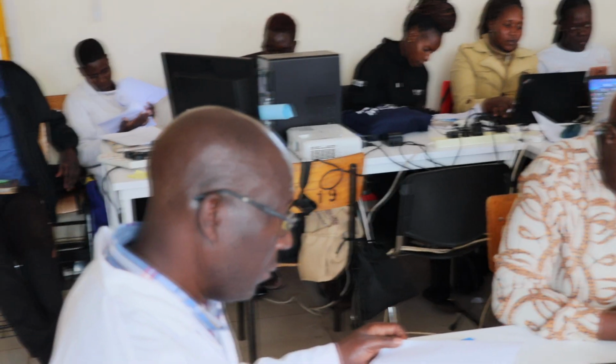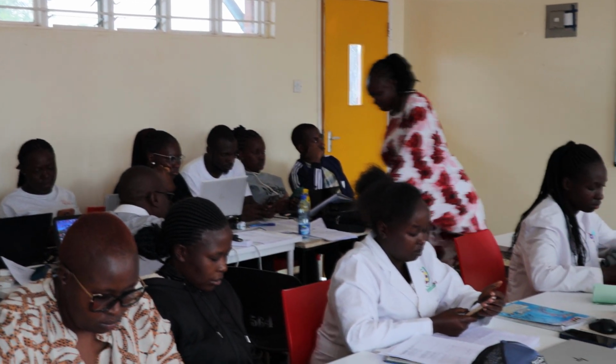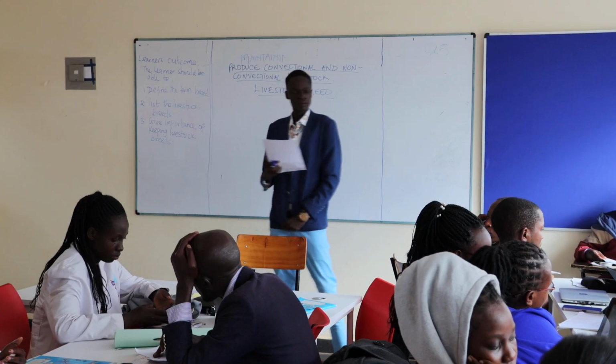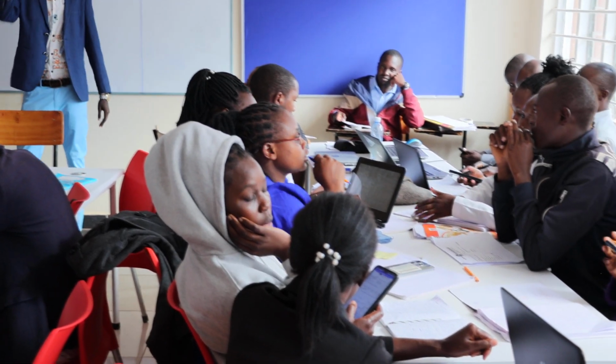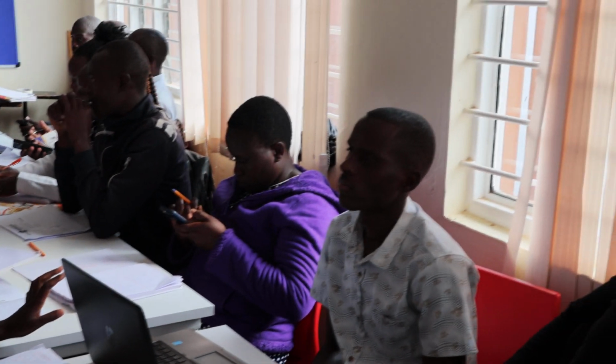Maybe you can talk about the animal breed as the features or the origin of that animal, where it originated from. That is a good try. Any other try? A livestock breed, according to me, is a group of animals with physical and biological resemblance. Can you clap for him? That is a good try. Yes, he has mentioned my point. It's the same. So that is a good definition.